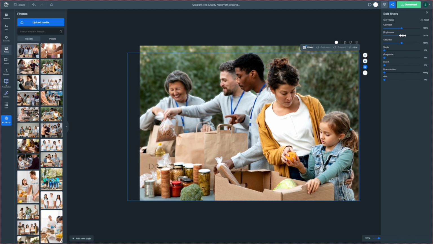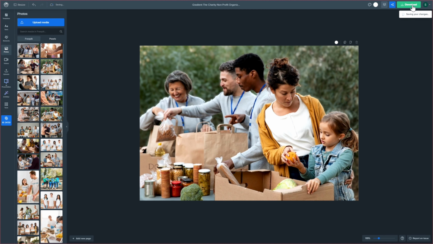And there you have it. You've successfully blurred the background of your image using Wepik's editor.